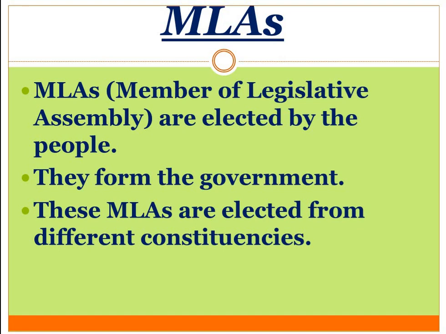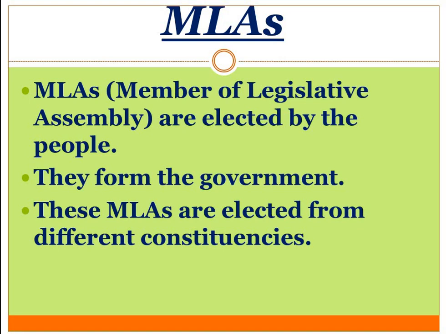How is an MLA elected? The MLAs are elected through the general elections, and then they form the government. These MLAs are elected from different constituencies. We can take a simple example, the example of Haryana itself.